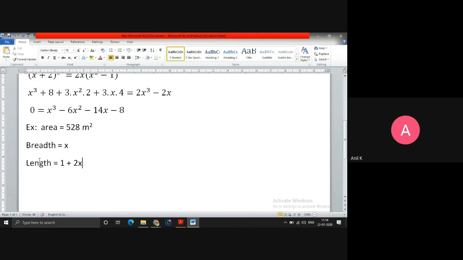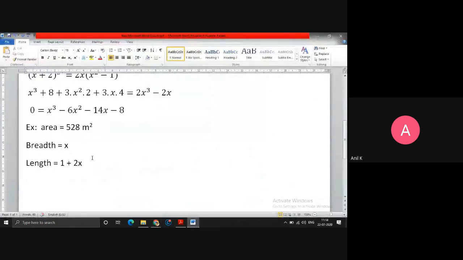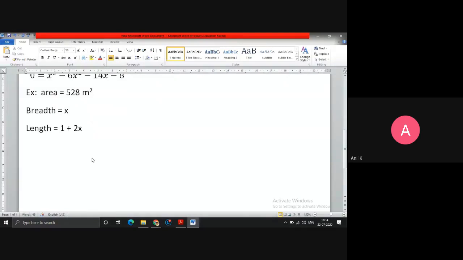So here you have to understand whether the length is depending on the breadth or the breadth is depending on the length. Here, length is depending on the breadth. Yes, somebody has given the answers. Very good. Now we know the length, we know the breadth. What is the area formula? Area formula is length into breadth equals area. So just substitute: length is 1 plus 2x, length into breadth, into x, is equal to 528.